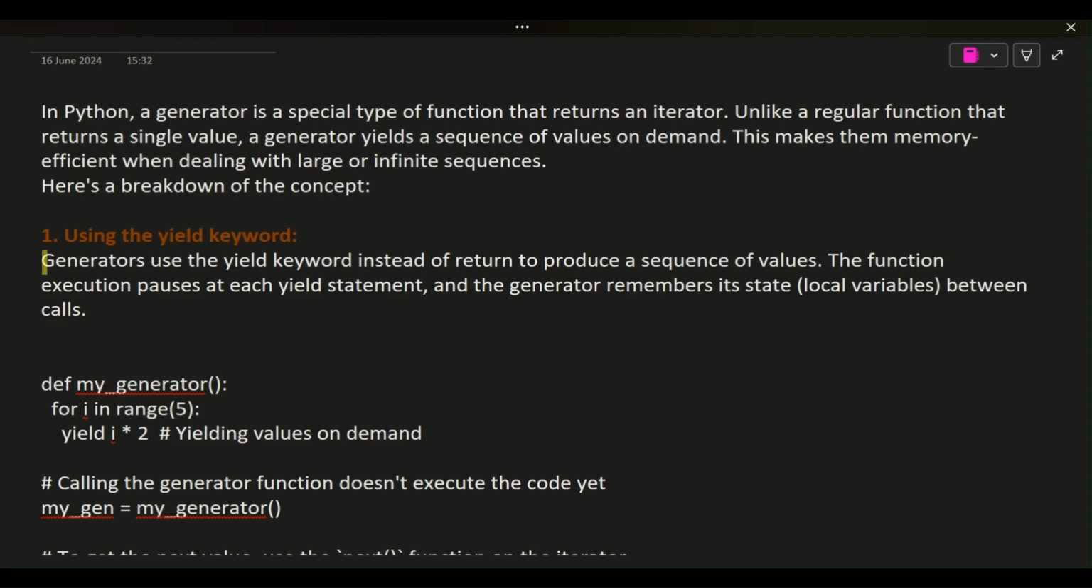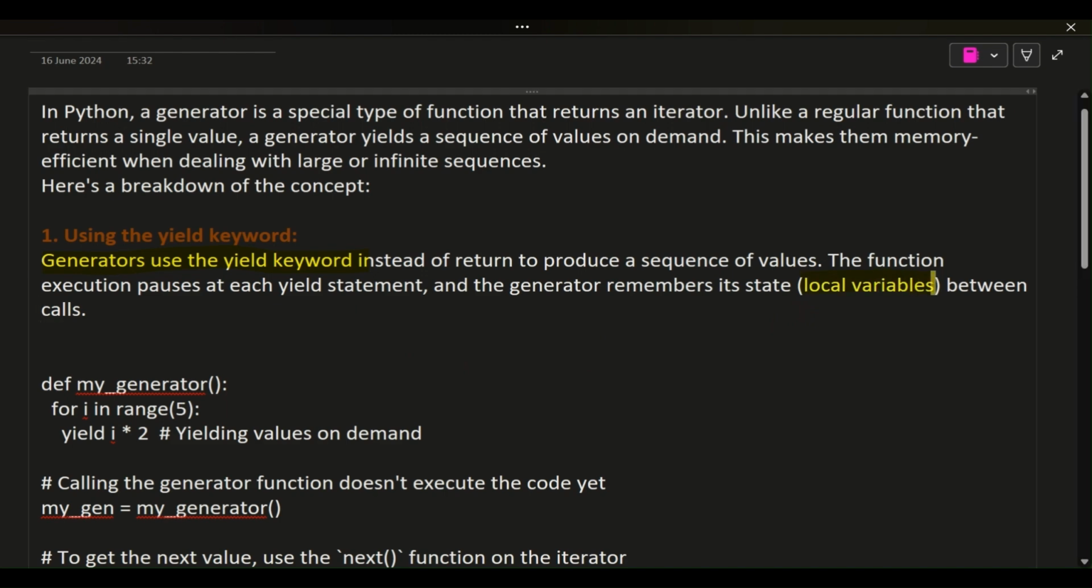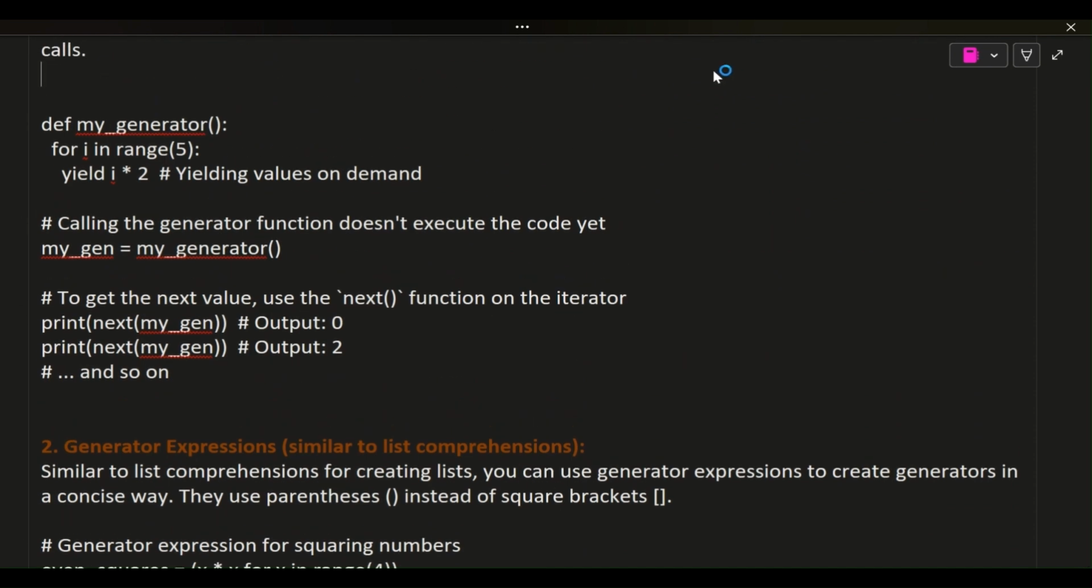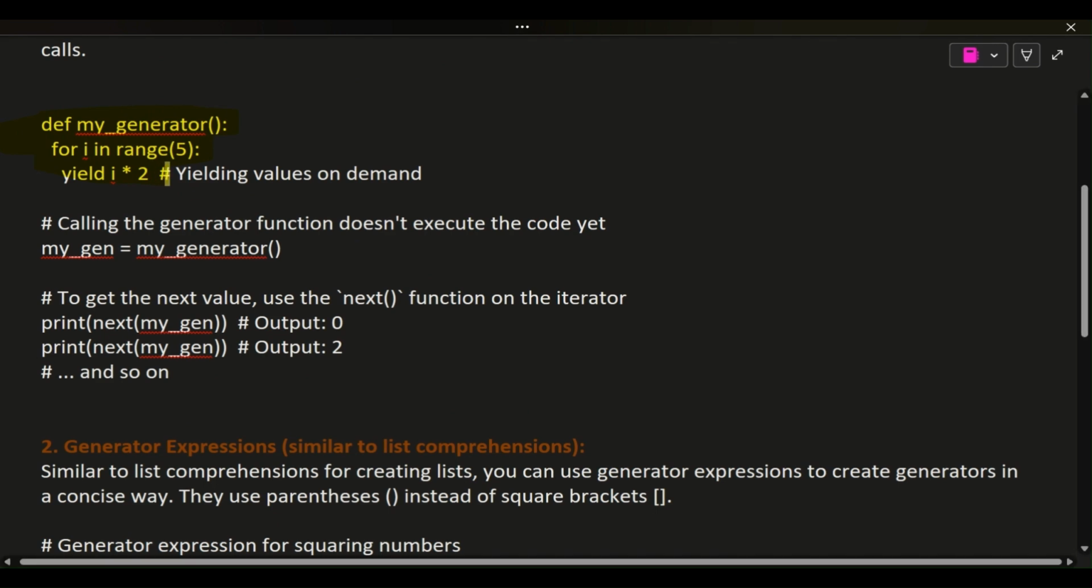1. Using the yield keyword. Generators use the yield keyword instead of return to produce a sequence of values. The function execution pauses at each yield statement, and the generator remembers its state, local variables, between calls. def my_generator(): for i in range(5): yield i * 2  # yielding values on demand. # Calling the generator function doesn't execute the code yet.